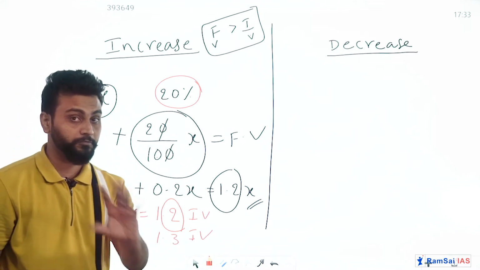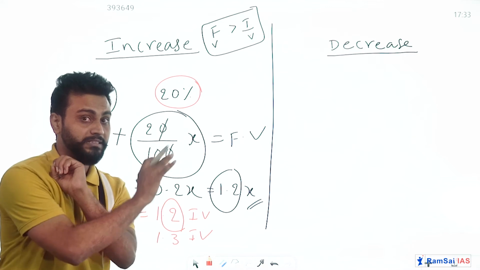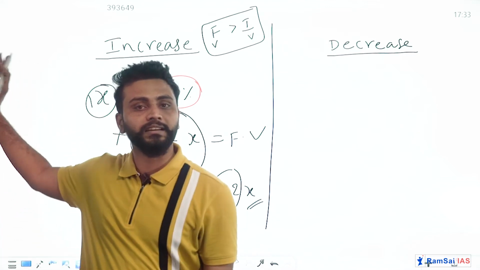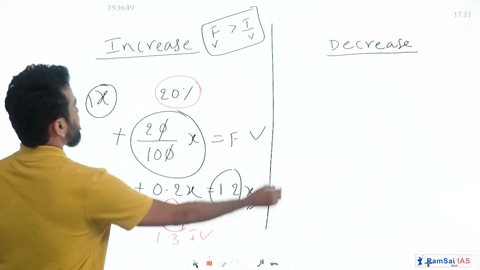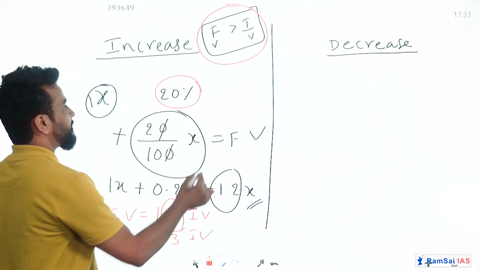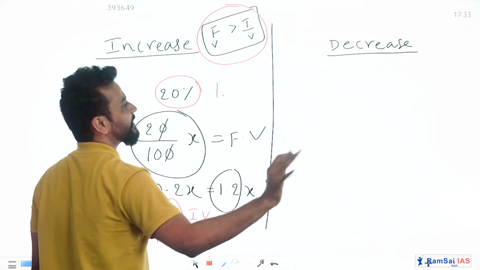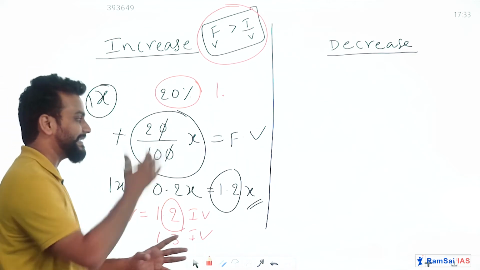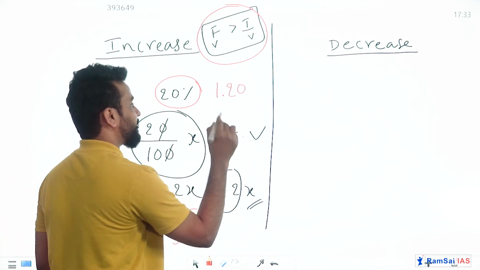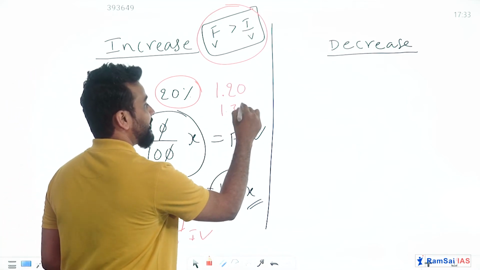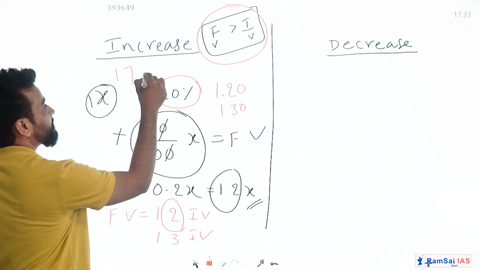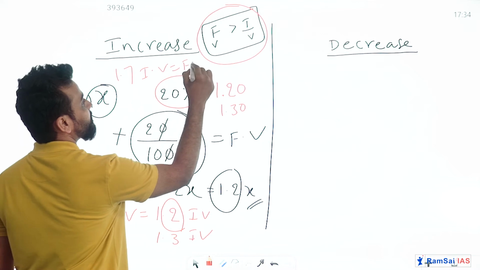Okay, so from these values, I can conclude this left side concept: if the final value is more than the initial value, blindly write 1 point. How much did it increase? 20%, write 1.20. 30%, write 1.30. Increased 17%, write 1.17. Initial value times this equals the final value.